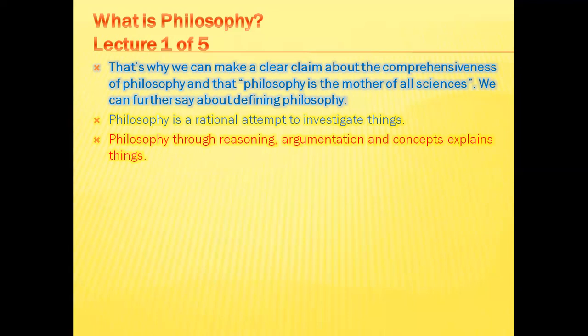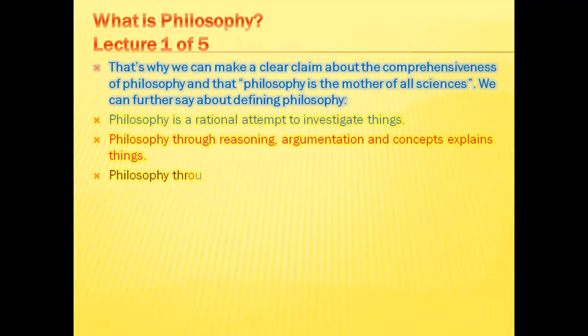That means the methodology for philosophy is reasoning, argumentation, and concepts. First of all, it is a rational attempt to investigate things. Things means everything that comes in your mind, and then through reasoning, argumentation, and concepts it explains things.